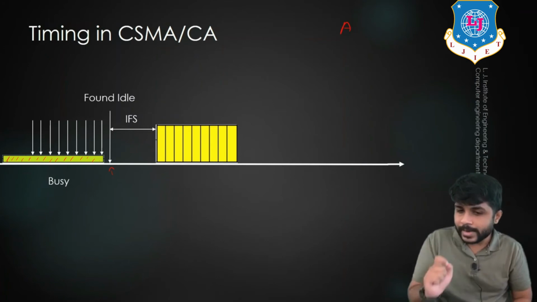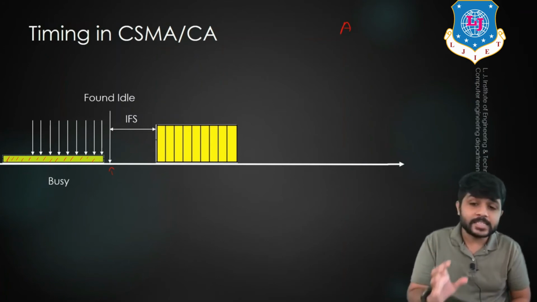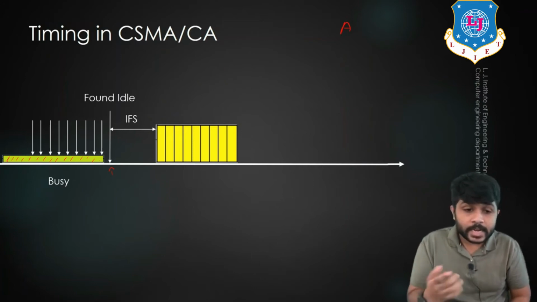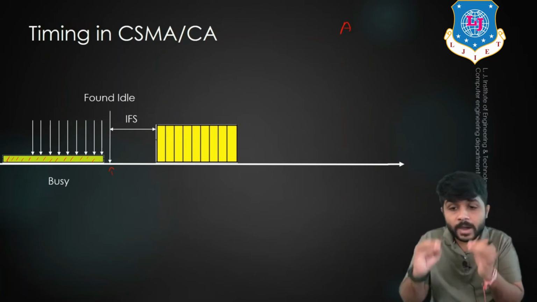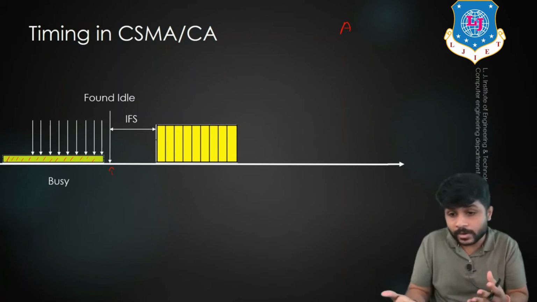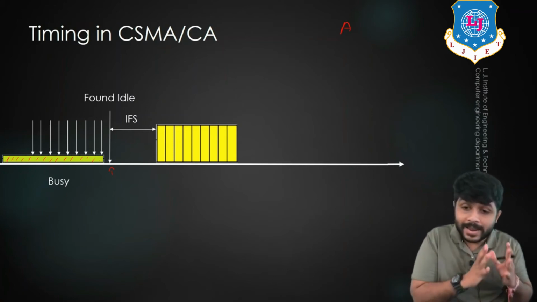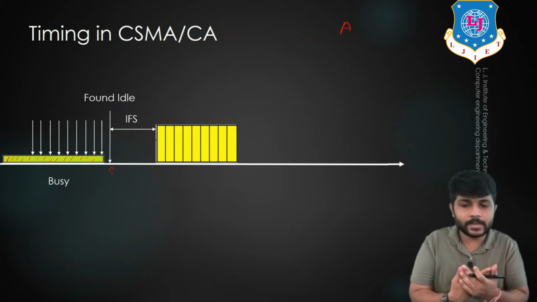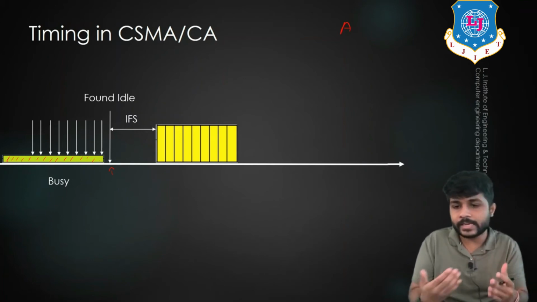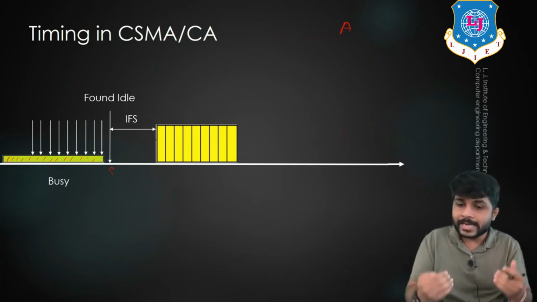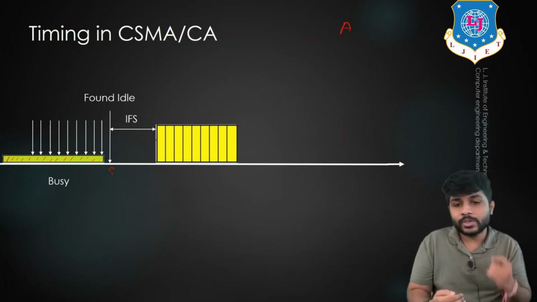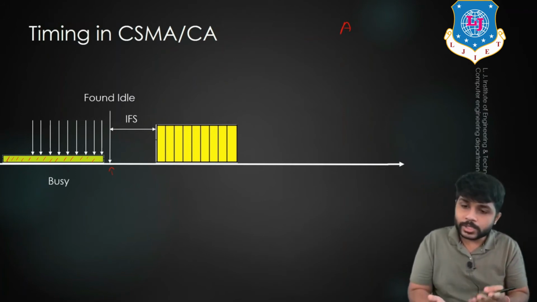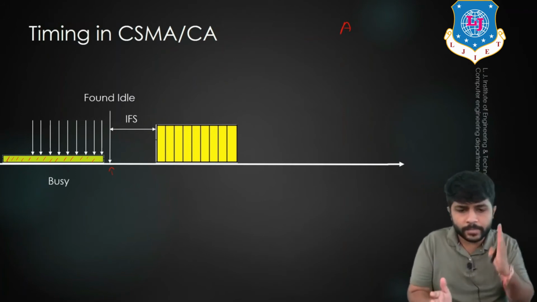If you are getting the hint, in carrier sense multiple access collision avoidance, whenever the sender is sending any data, it will wait for the maximum amount of time to avoid the collision. Because in carrier sense multiple access, if a collision happens in the network, there is no way that we can detect the collision. So the sender will try its maximum to avoid the collision, and the only way that it can avoid the collision is by waiting. It will wait for the maximum time.